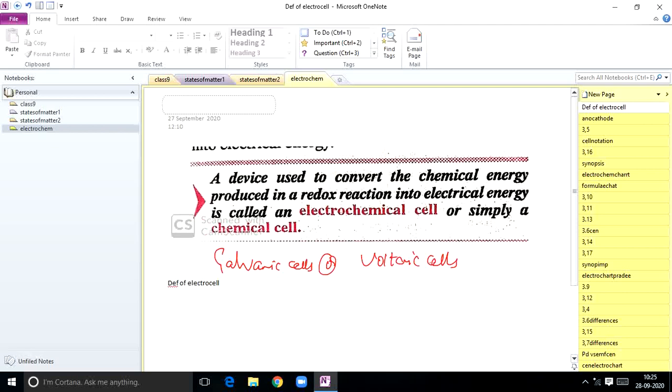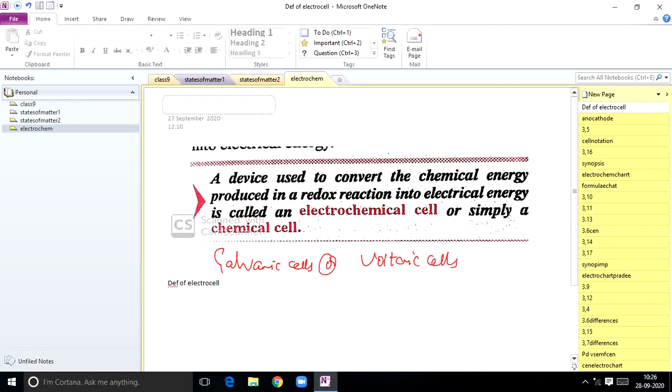Generally, what is an electrolytic cell? It converts electrical energy into chemical energy. You take an electrolyte and pass electricity, so that electrical energy is converted to chemical energy in an electrolytic cell. But a galvanic cell is different from an electrolytic cell. A galvanic cell converts chemical energy into electrical energy, right? It can be reversed to function as an electrolytic cell. By changing certain conditions, you can reverse the galvanic cell into an electrolytic cell.